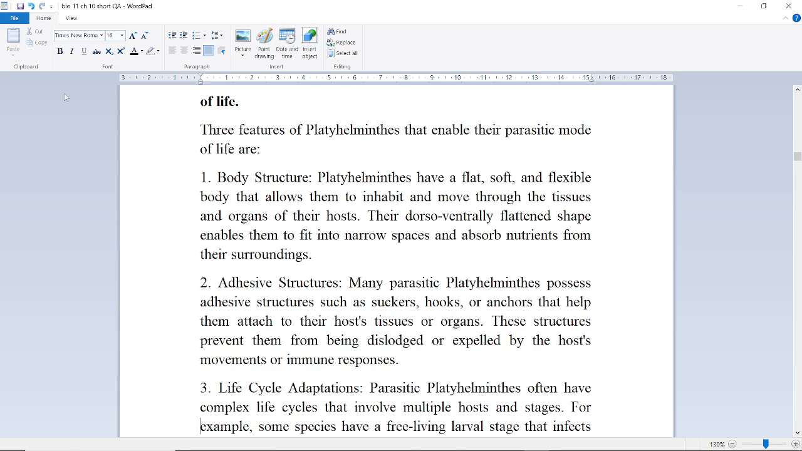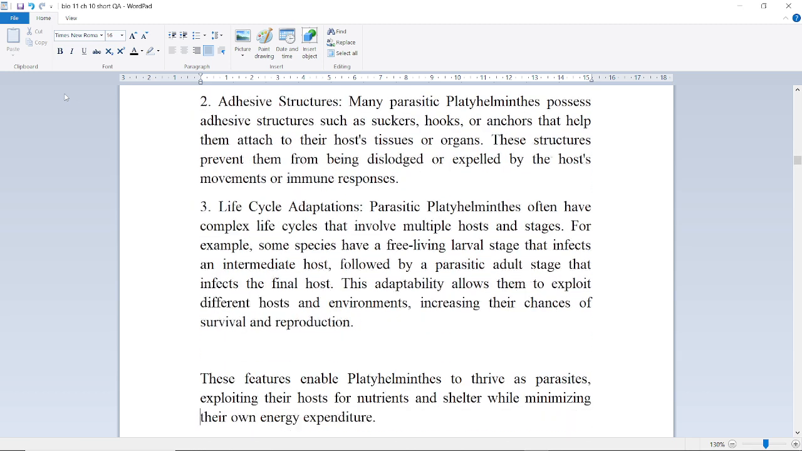Next is adhesive structures. Many parasitic platyhelminths possess adhesive structures such as suckers, hooks, or anchors that help them attach to their host tissue or organ. These structures prevent them from being dislodged or expelled by host movement or immune responses.